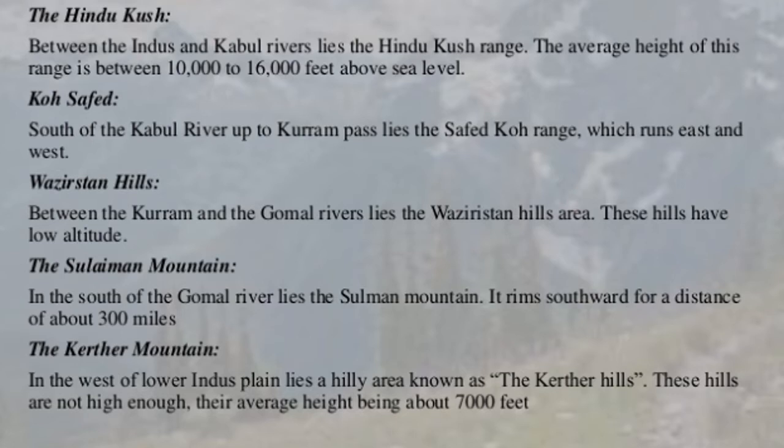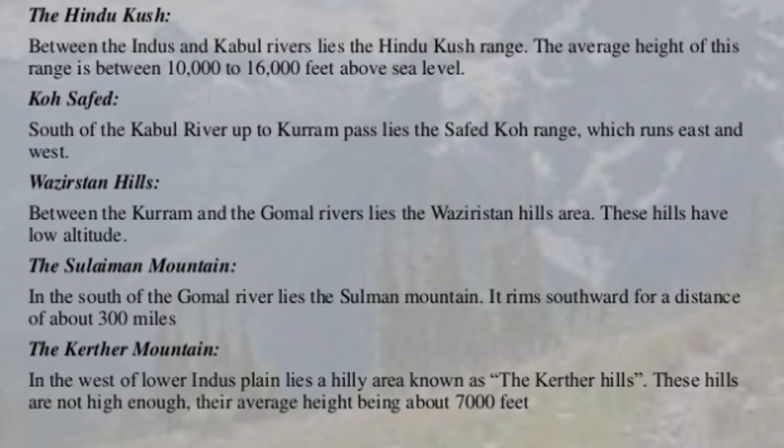Then there is Koh-e-Safed. It lies in the south of the Kabul River. Up to the Khurram Pass lies the Safed Koh range, which runs east and west. Waziristan Hills: between the Khurram and the Gomal River lies the Waziristan Hills area. These hills have low altitude. Then there is Suleiman Mountain. In the south of the Gomal River lies the Suleiman Mountain. It runs southwards for a distance of about 300 miles.